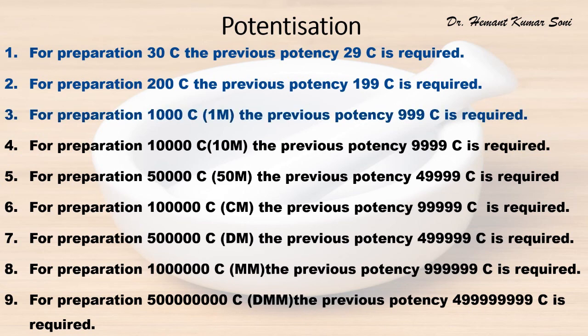For preparation of 200 centesimal potency, the previous potency 199 centesimal is required. Similarly, it goes for all the following centesimal potencies.